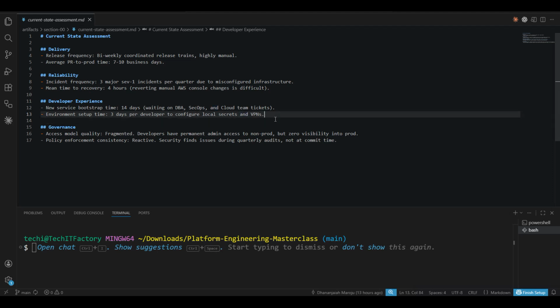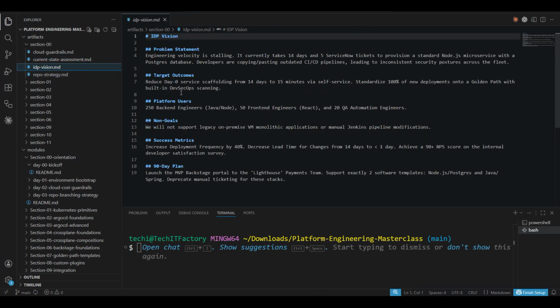Because what exactly we are facing right now, what are the pain points we are facing right now, that is what we are documenting. This is real documentation. This is not something we are making up. This is the real documentation that we will be assessing, what exactly is working today and how we are going to improve this. We'll be comparing that when we are ready with our platform, nothing but when we are ready with our IDPs.